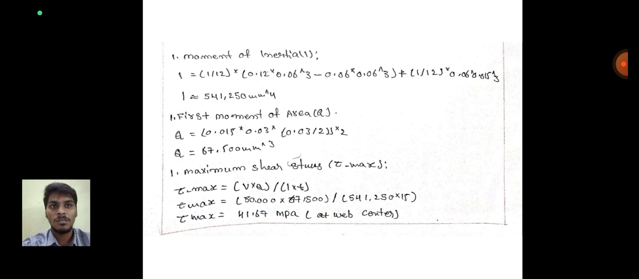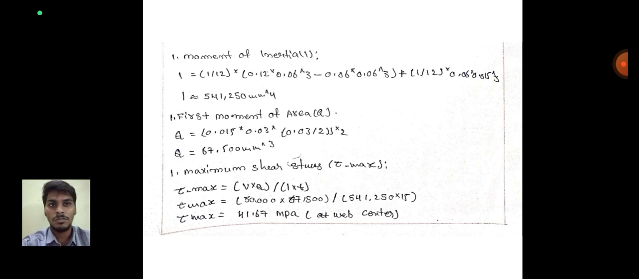Next, the moment of inertia. I is equal to 1/12 into 0.12 into 0.06 cubed, minus 0.06 into 0.06 cubed, plus 1/12 into 0.060 into 0.015 cubed. I is equal to 541.250 mm to the power 4.